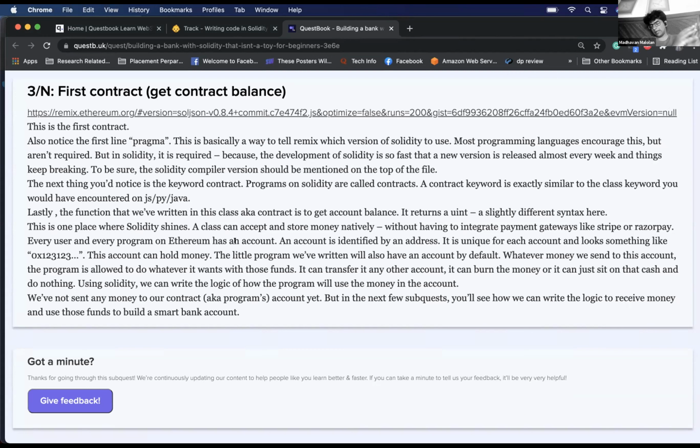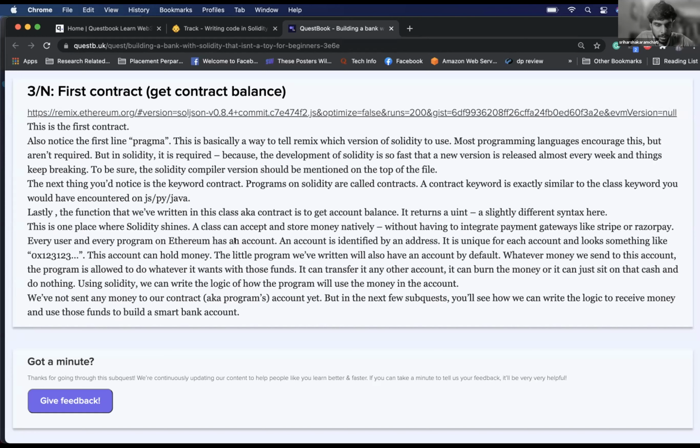You understand a person's bank account, right? Yeah. But in Solidity, every program also has an account. So you can send money to a program, and the program can write some logic as to what to do with that money. Got it.